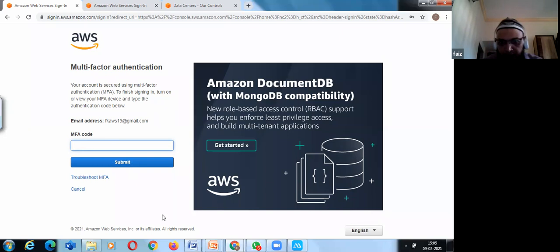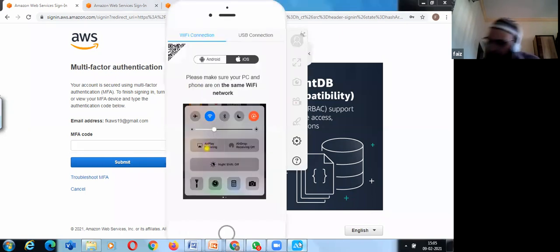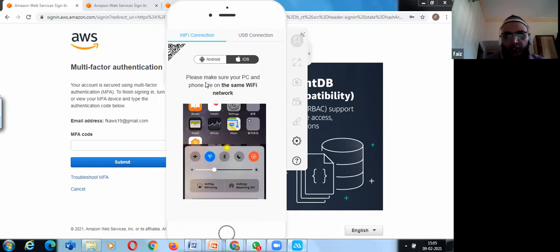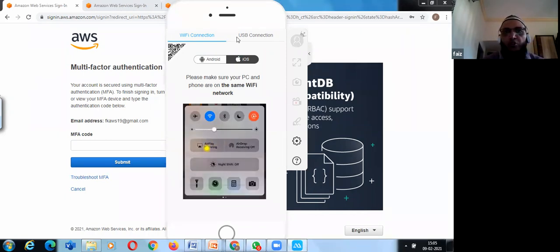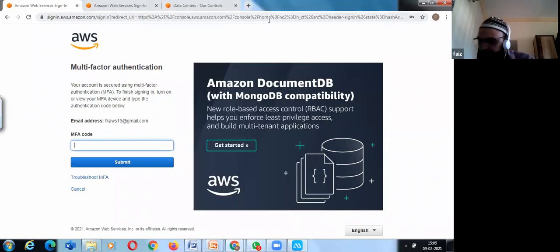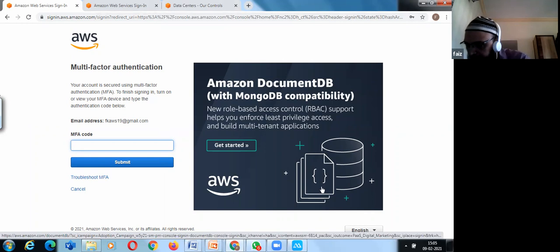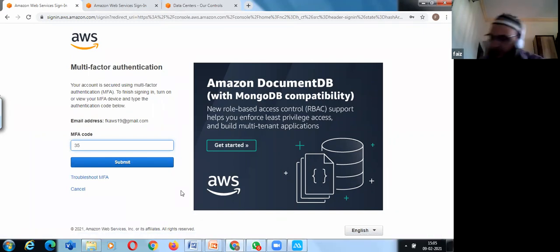I want to show you over here, but my screen mirroring is not working currently. I'm using my iPhone and I've installed that app, but whenever I get a chance, I will show you that. No issues. I'm using my authenticator, and I'll get a one-time password code over there. 352 and 284.